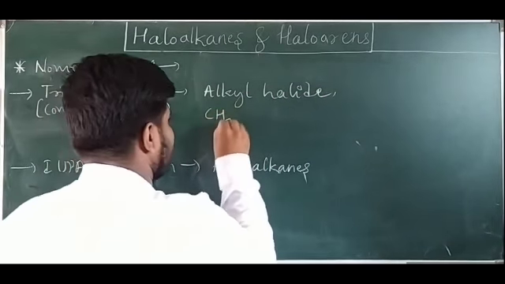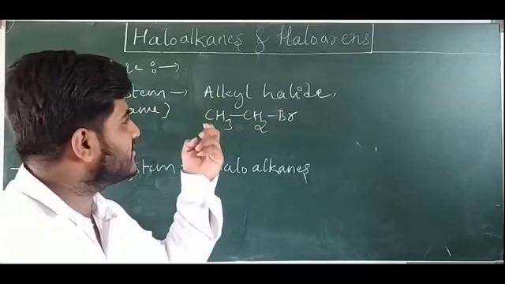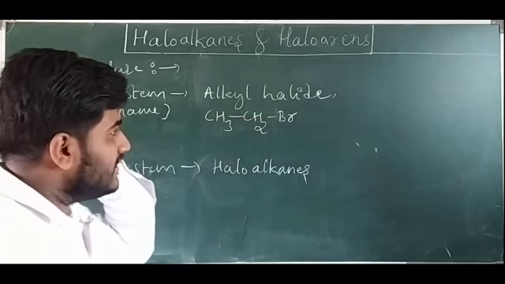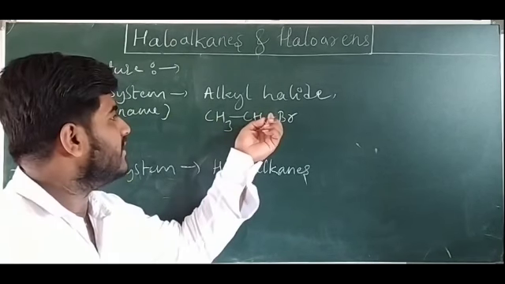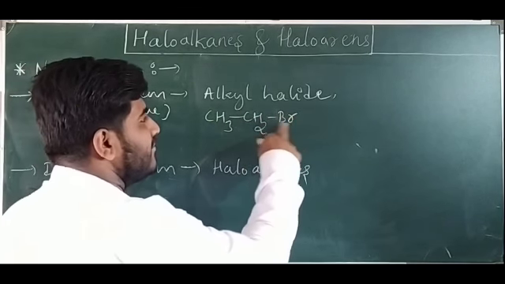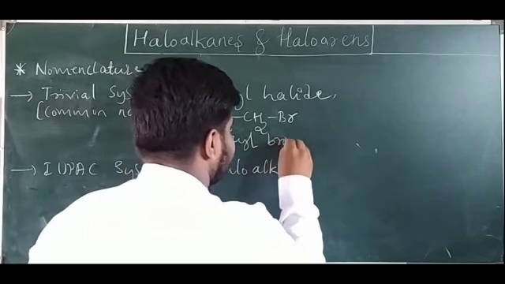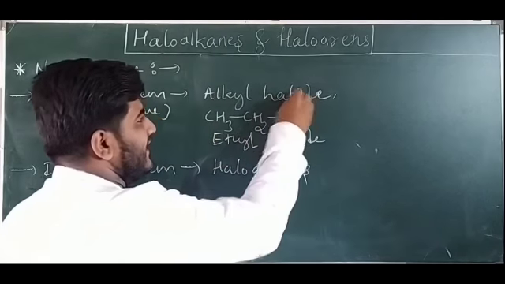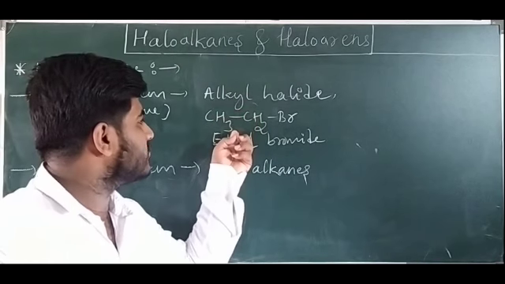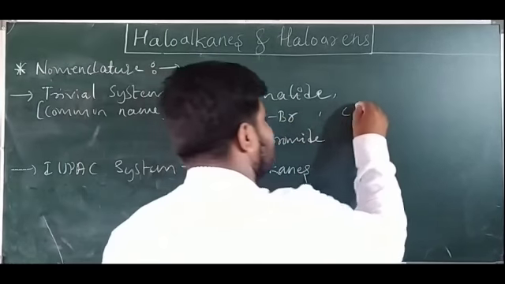This is CH3 CH2 Br. Which alkyl group is there? Carefully see here, 2 carbon atoms, that means ethane. One of the H is replaced by Br, therefore this is called ethyl. Br means bromide. So what is the name then? Ethyl bromide. Alkyl halide: whatever the parent alkane is, you have to take it as the alkyl. Here it is ethyl, and halide means bromide, so we have written bromide.